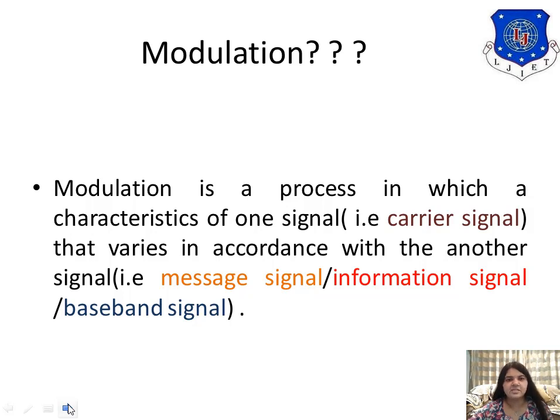Another need of modulation that we studied earlier is to reduce the size of the antenna. Lambda by 4 height of the antenna is always required.